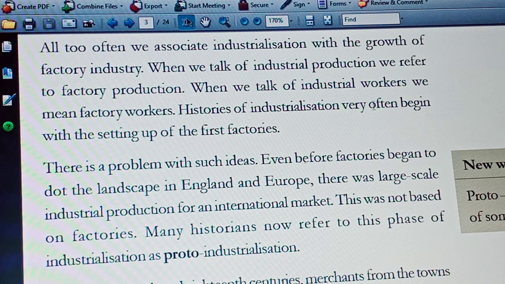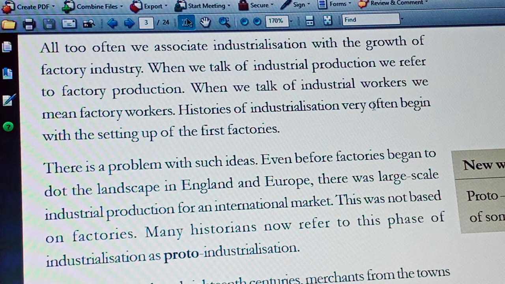Until recent times, the history of industrialization was considered to begin when the factories started. But that idea has changed in recent times.